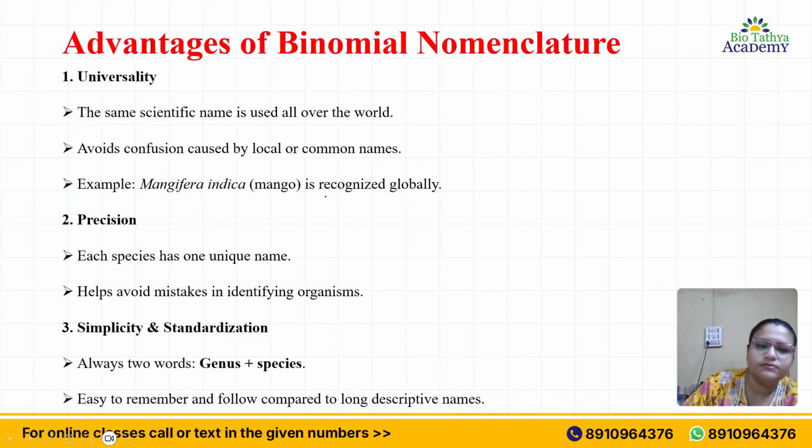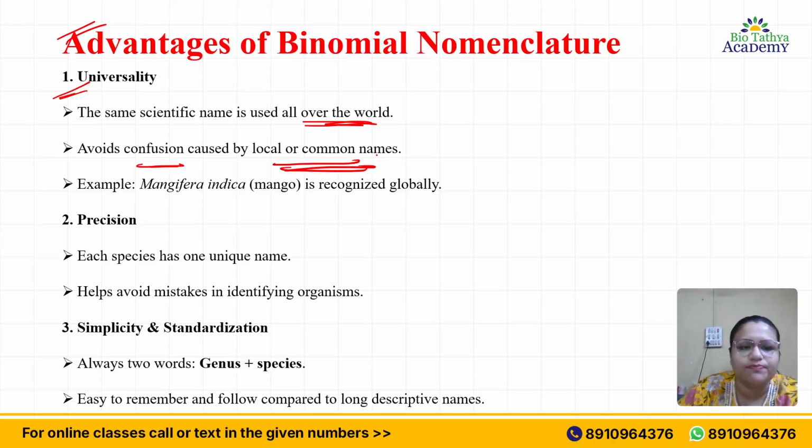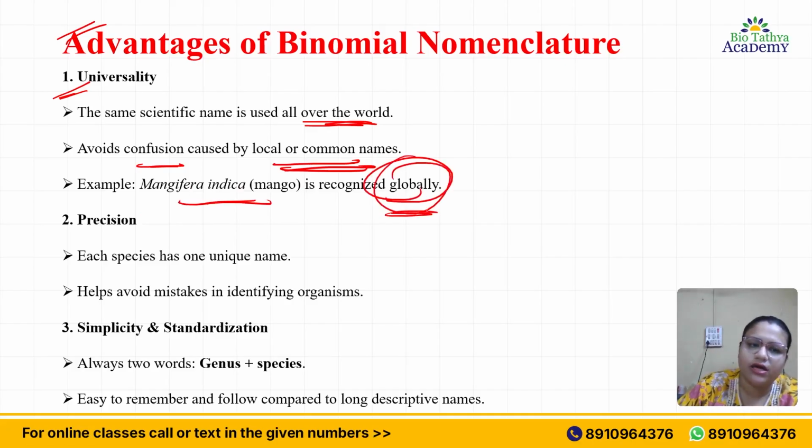Now come to what are the advantages of binomial nomenclature. Firstly, universality. The same scientific name is used all over the world. Wherever you go, Homo sapiens will be Homo sapiens. In each corner of the whole world, Homo sapiens will be the same. It will avoid confusion caused by local or common names. Example, just now I told you, Mangifera indica, that is mango. It is recognized globally.